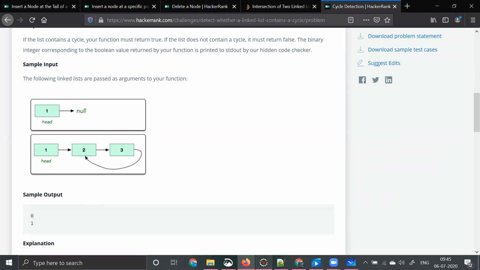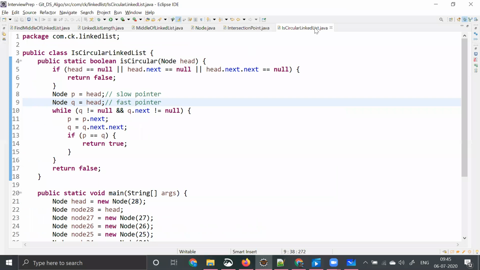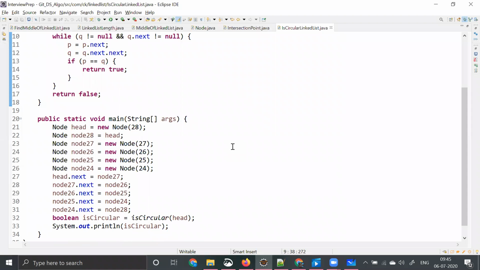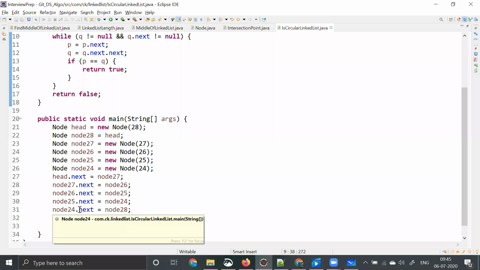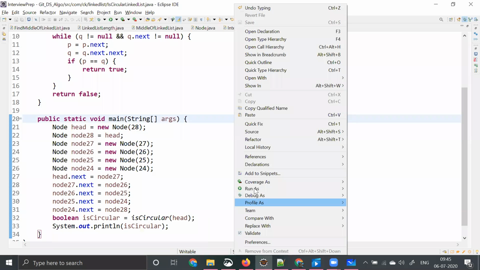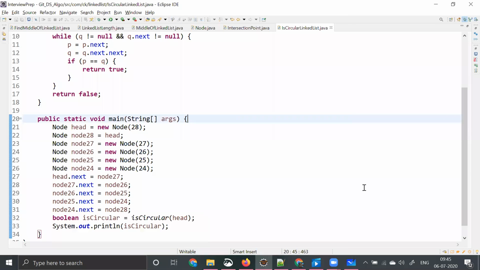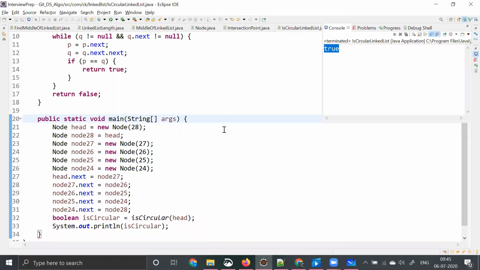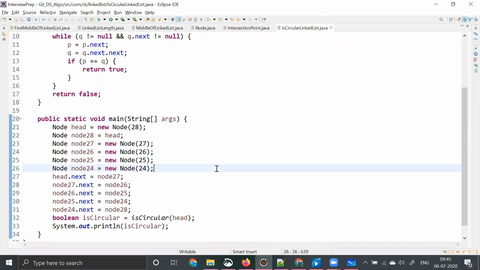Before that, let me try to run this code for you. Is circular linked list. What is a circular linked list saying? I have initialized 28 until 24, and I'm saying 24.next is equal to 28. I'm pointing the last, the tail node, again to the head node. What is our head? Head is this. So with this, let me run this code and make you understand that it is returning true for us. It's returning true for only one reason. The reason is it is a circular linked list.